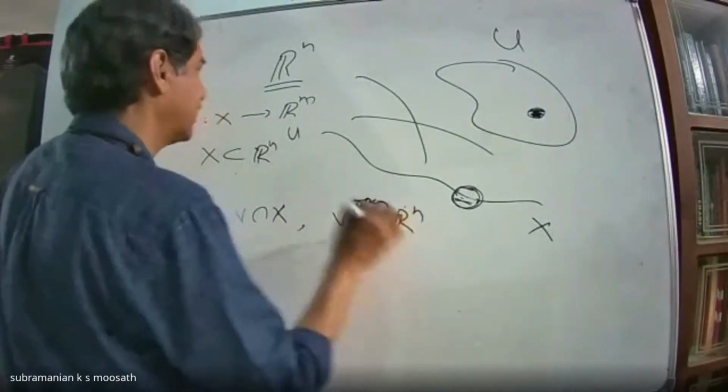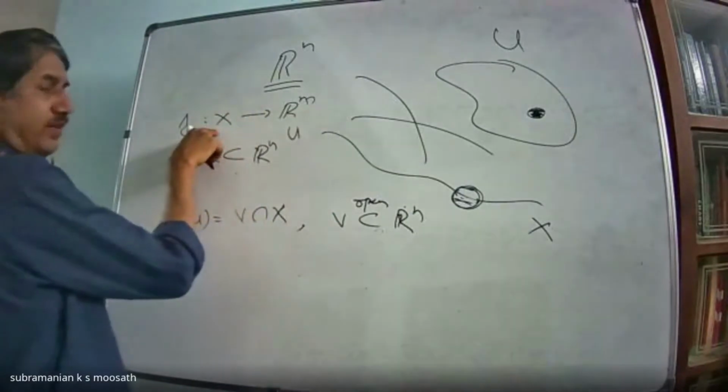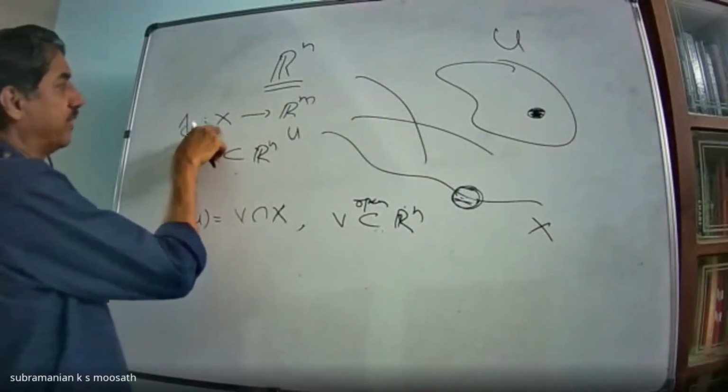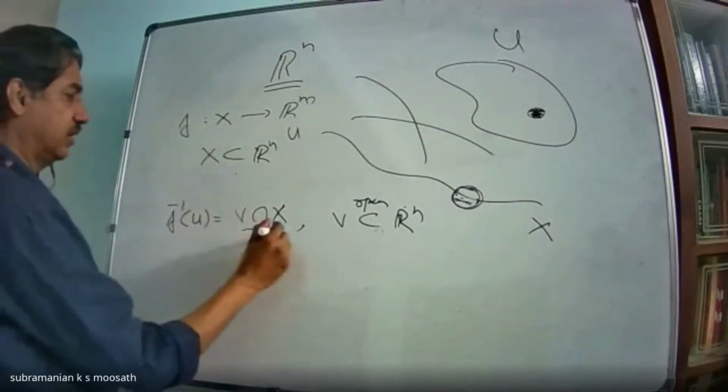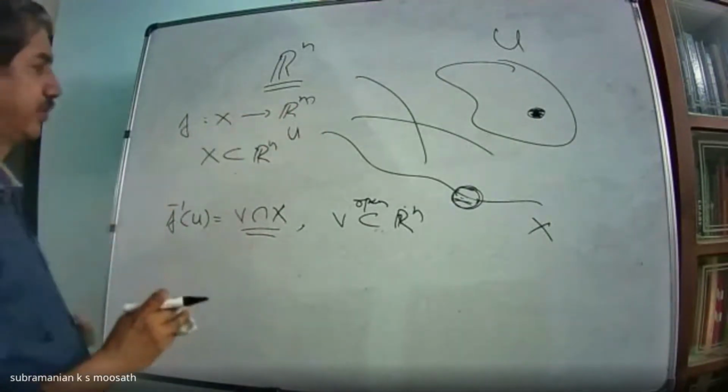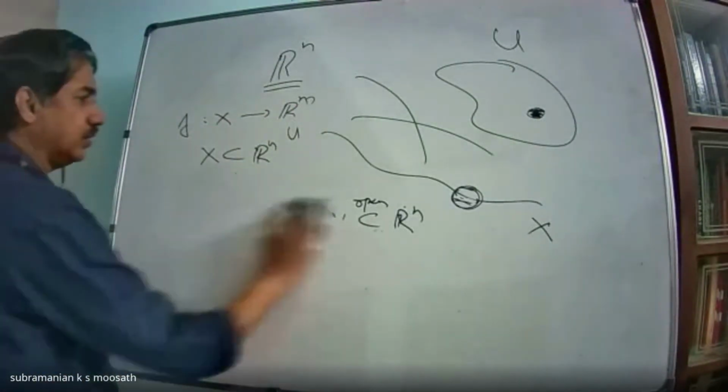That means open subsets here are having inverse images here open in the relative topology. That is what f continuous from X to Rn means. Okay, this we also discussed.